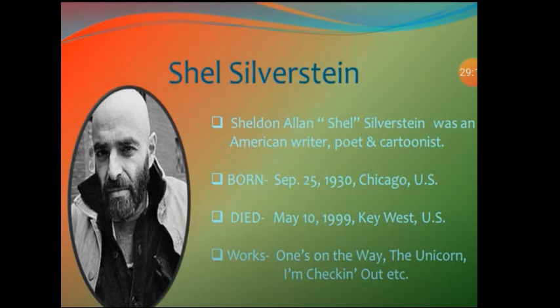Shel Silverstein, who is an American writer, who was born in Chicago on September 25, 1930, and he was a poet, he was a writer, and he was a cartoonist. He died on May 10 in the US, and he has worked. His main achievements, like important works, are Once on the Way, The Unicorn, I'm Checking Out, etc. These are the poems he has written.